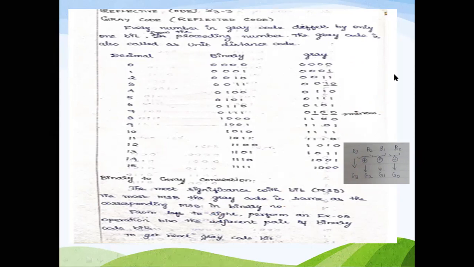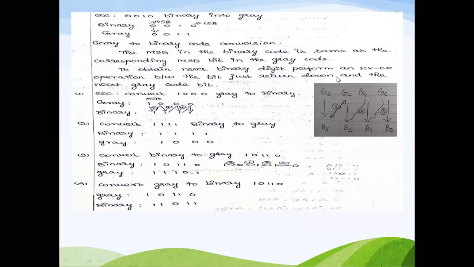Next we want to know how to convert gray into binary. How to convert gray code into binary? The MSB in the binary code is the same as the corresponding MSB in the gray code. So for gray to binary, gray is given as G3, G2, G1, G0. I have considered 4 bits; if it is n bits, you can consider it the same way. G3, and we want to find B3, B2, B1, B0. The MSB is the same as that of the gray, as already said.